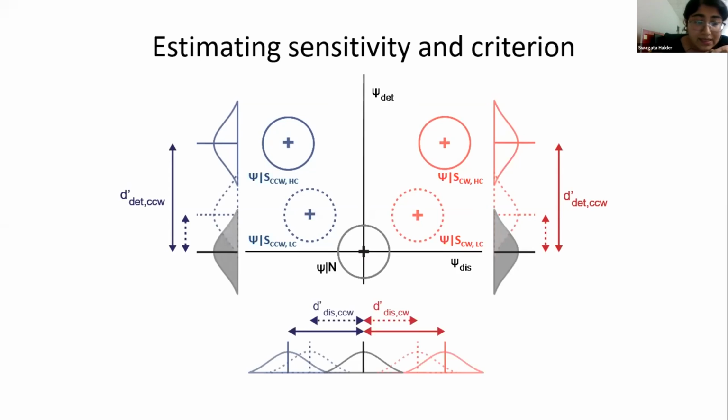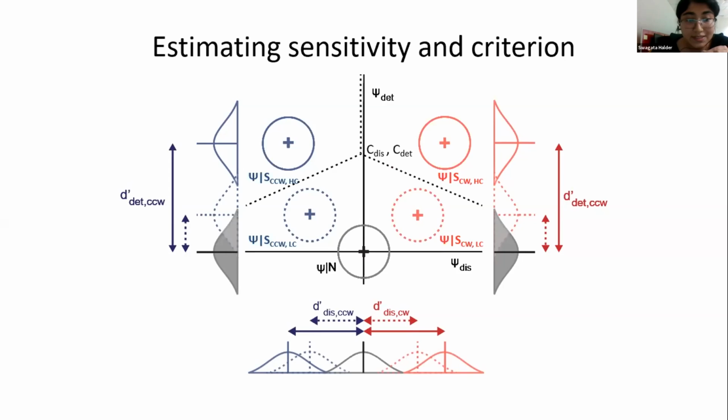Now, because there are three choices to make, we have defined a decision surface that partitions the decision space into 3 zones. You can see these 3 zones. The upper right zone is for clockwise response, the upper left zone is for counterclockwise response, and the lower zone is for no target 2 response.